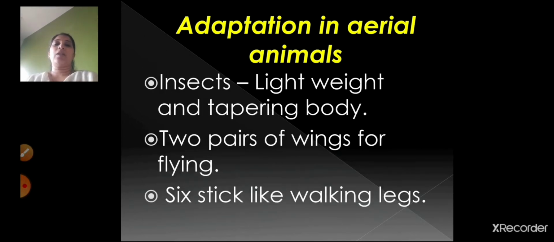Now insects. Insects also are light in weight, and they have also got a tapering body. Two pairs of wings for flying, right? So they have got two pairs of wings for flying, and they have got 6 stick like walking legs, right? So their legs are like sticks. They have got 6 legs for walking. Because their body is light in weight and tapering, they can fly easily in the sky.